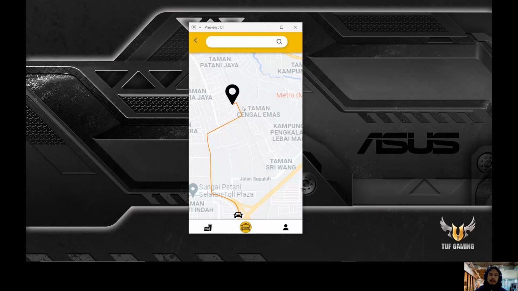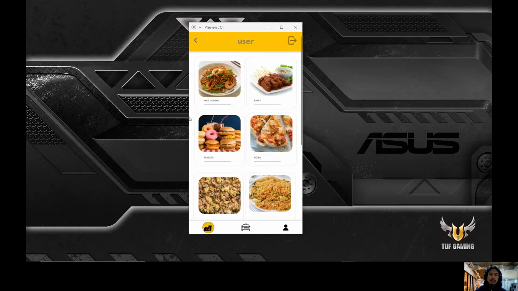and go to the particular destination that they had filled in before. Okay, so this is the first part that they can use, and the second feature that they have is the part where they can get free food. For example, in the post they want to pick a food that they like, for example, mee goreng. So this is first come first serve. Basically it means that the food will only be available to the ones who pick it first, and it will not be available after this.